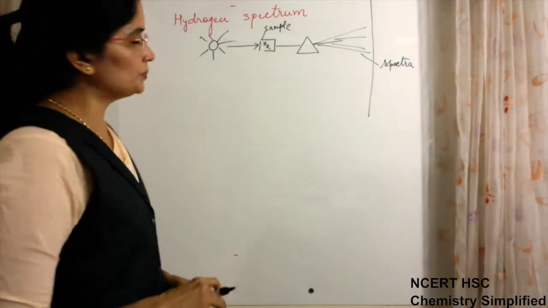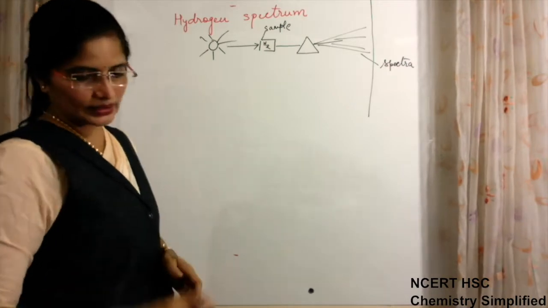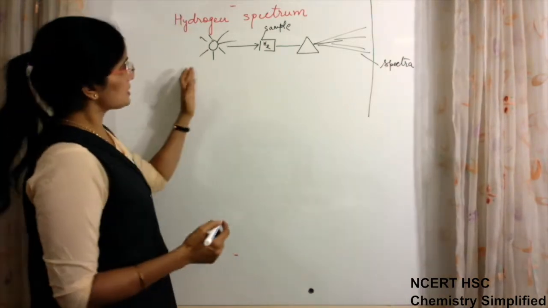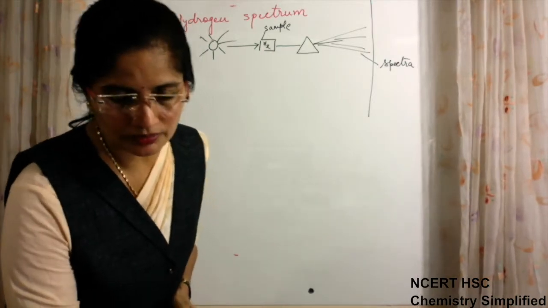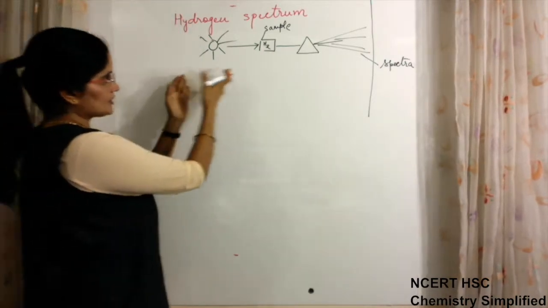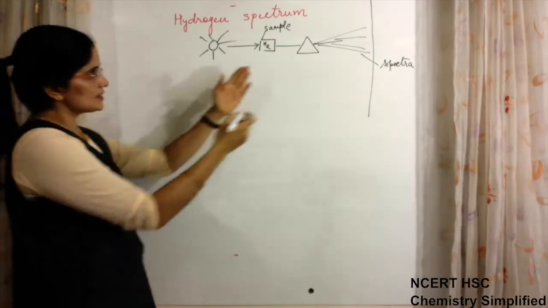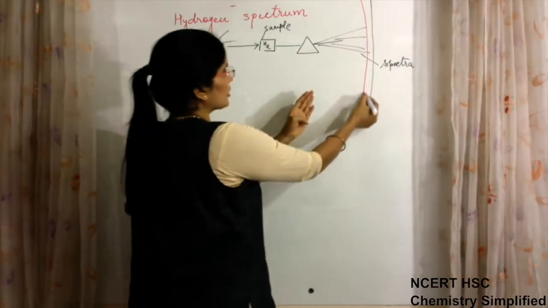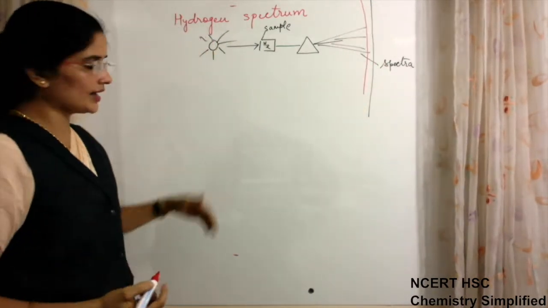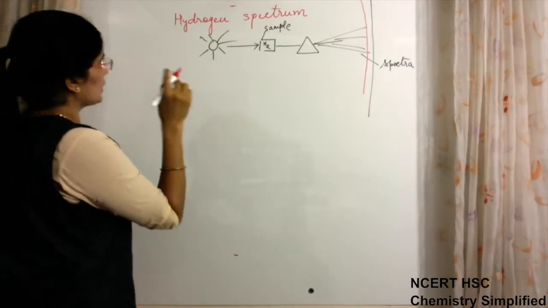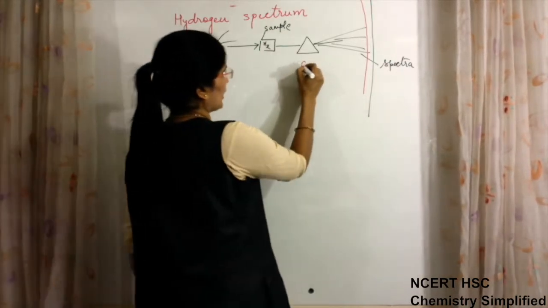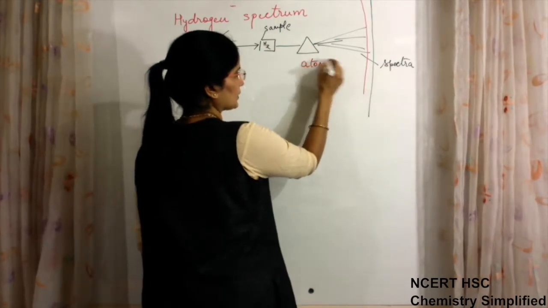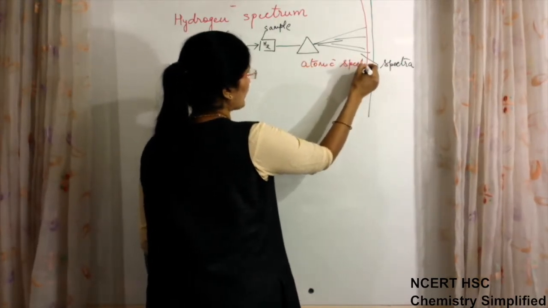Now we have to look at how this spectrum of the hydrogen atom appears. The process I have explained. Now we are talking about atomic spectra, and how is it formed?